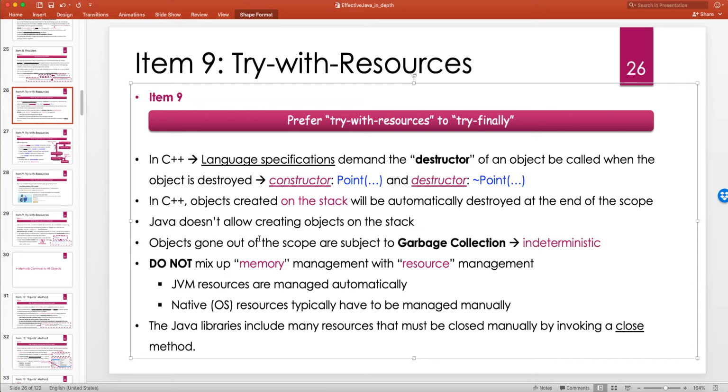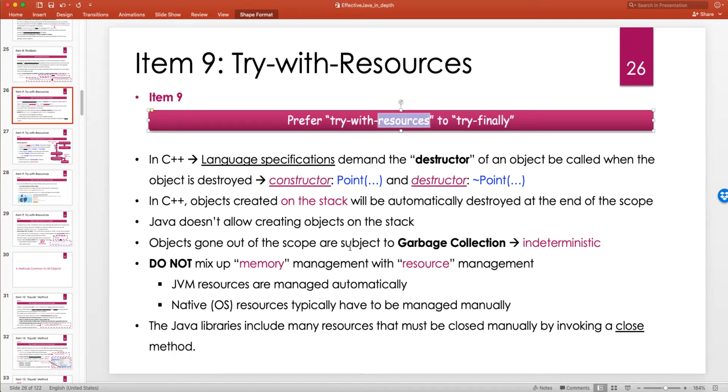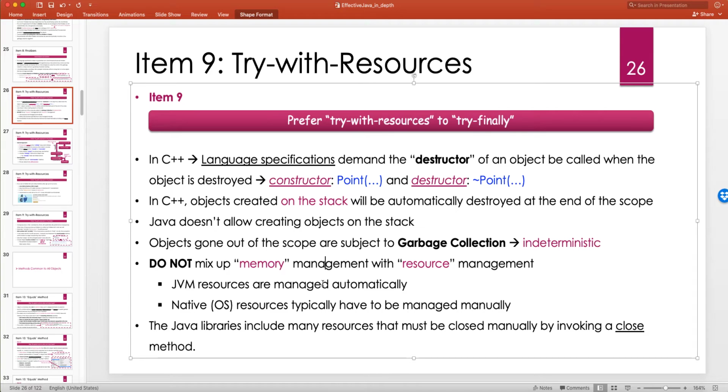So it looks like Java doesn't provide a deterministic way of releasing the resources, and then the try with resources comes to the rescue, right? So objects gone out of the scope are subject to garbage collection. We know that, but the problem is that we don't know when it's going to run. Do not mix up memory management with resource management. Again, I put an emphasis on this point also in the previous lecture about item 8.